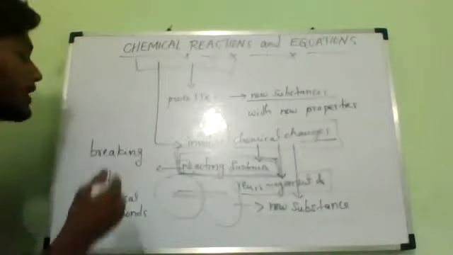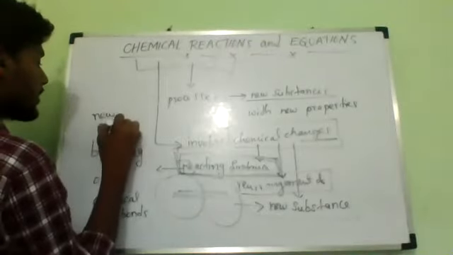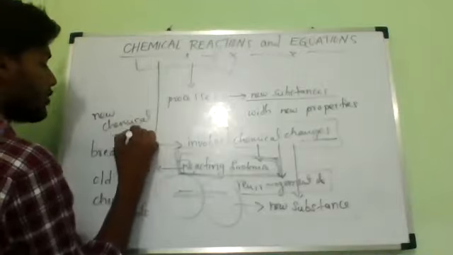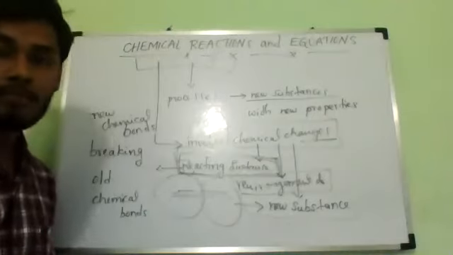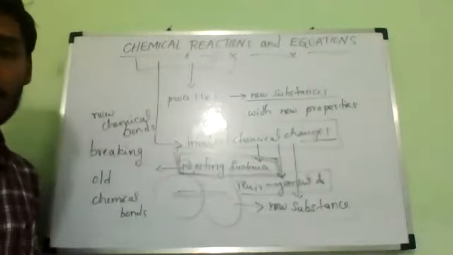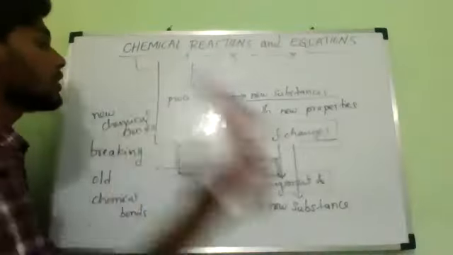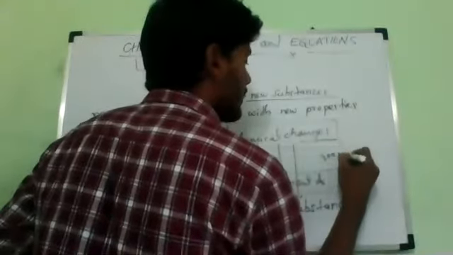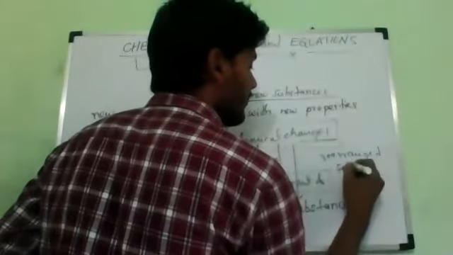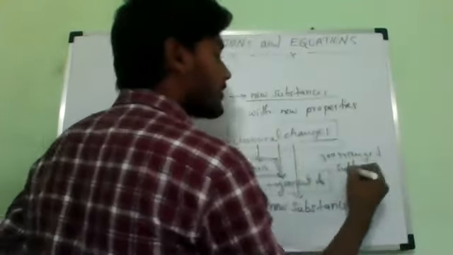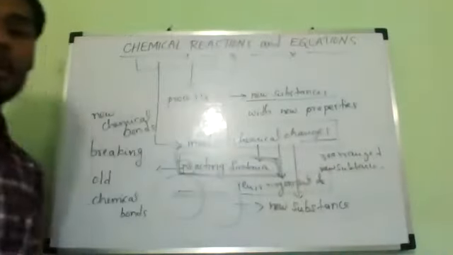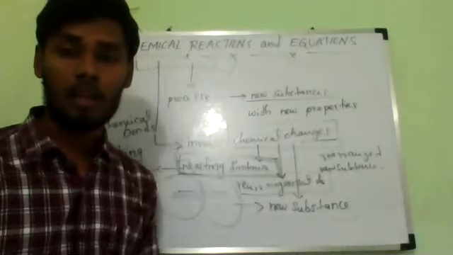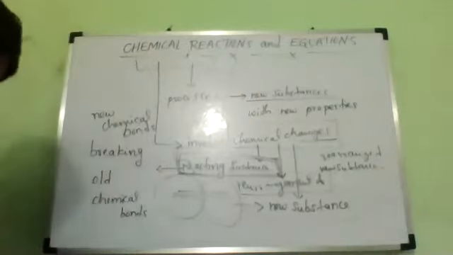They make new chemical bonds. They are going to make new chemical bonds between the rearranged atoms of the new substances. New substances formation is only called a chemical reaction. So this is called a chemical reaction. Do you understand what a chemical reaction is? Yes, sir.